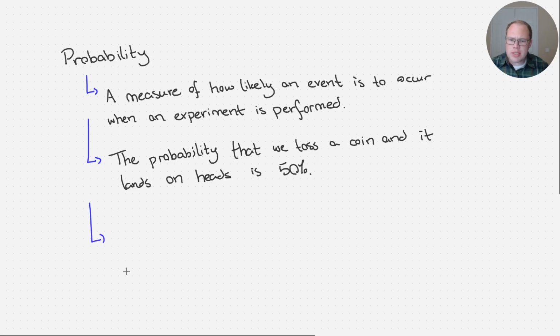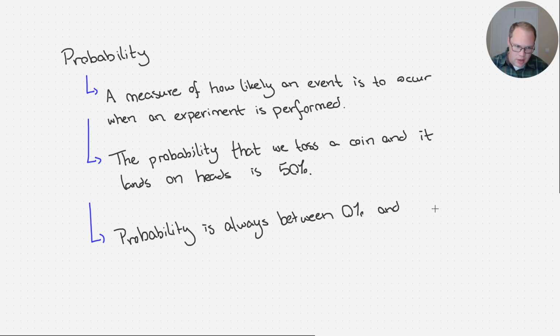Probability is always between 0% and 100%, because the chance that something happens cannot be less than 0%, right?